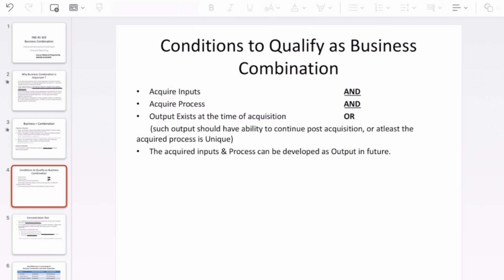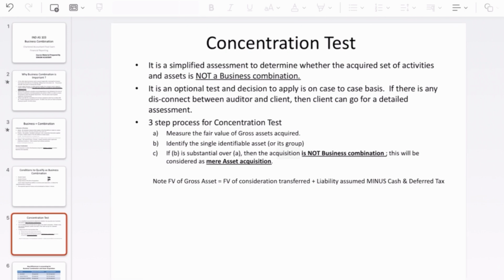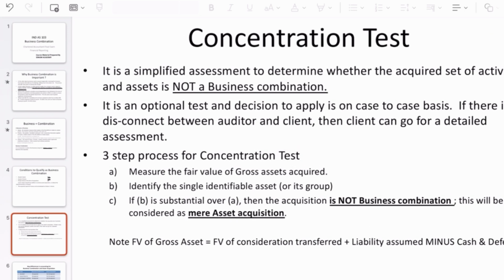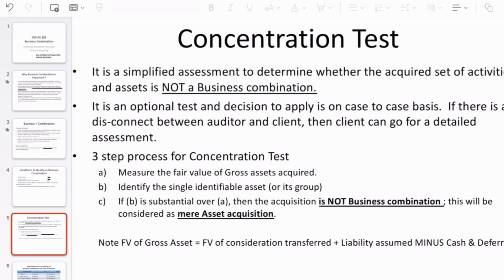So this is one condition, and there is one more test also we should do, which is called the concentration test. So here in the concentration test, we will also see whether a particular transaction is a business combination or it's a mere acquisition. So maybe you can just read through this, and then I will explain you in a while.